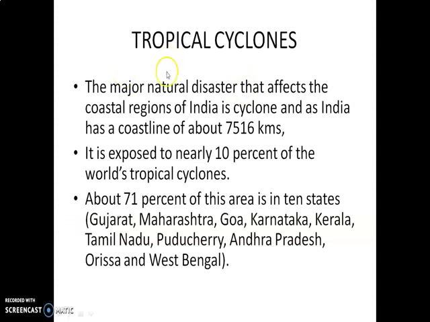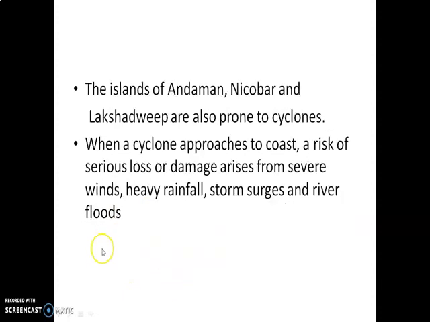Next one, tropical cyclones. In tropical cyclones, we have to see the major natural disasters that affect the coastal region of India is cyclone because India has a coastline of about 7,506 kilometers. Next point, it is exposed to nearly 10% of the world's tropical cyclones. About 78% of this area is in 10 states: Gujarat, Maharashtra, Goa, Karnataka, Kerala, Tamil Nadu, Pondicherry, Andhra Pradesh, Orissa, and West Bengal. Okay. Now we have to go for next one. The islands of Andaman, Nicobar, and Lakshadweep are also prone to cyclones. When a cyclone approaches the coast, the risk of serious loss or damage arises from severe winds, heavy rains, and storms such as river floods.